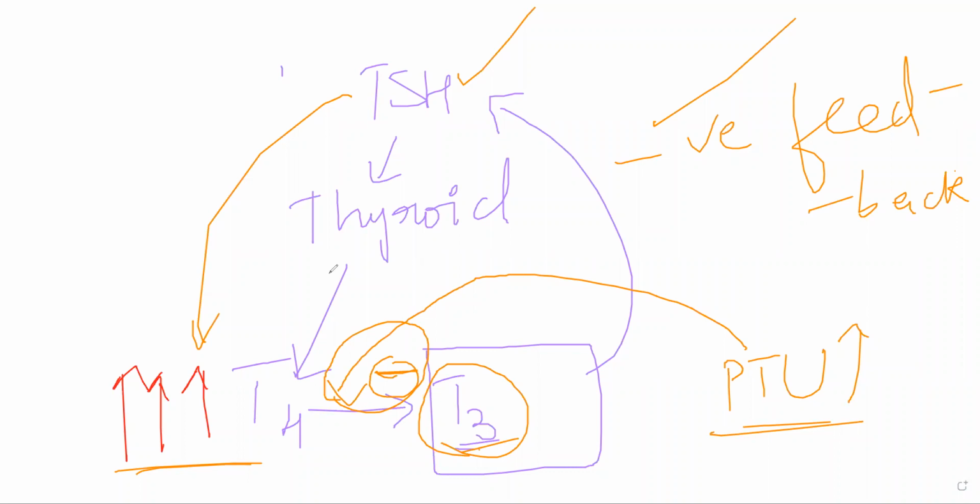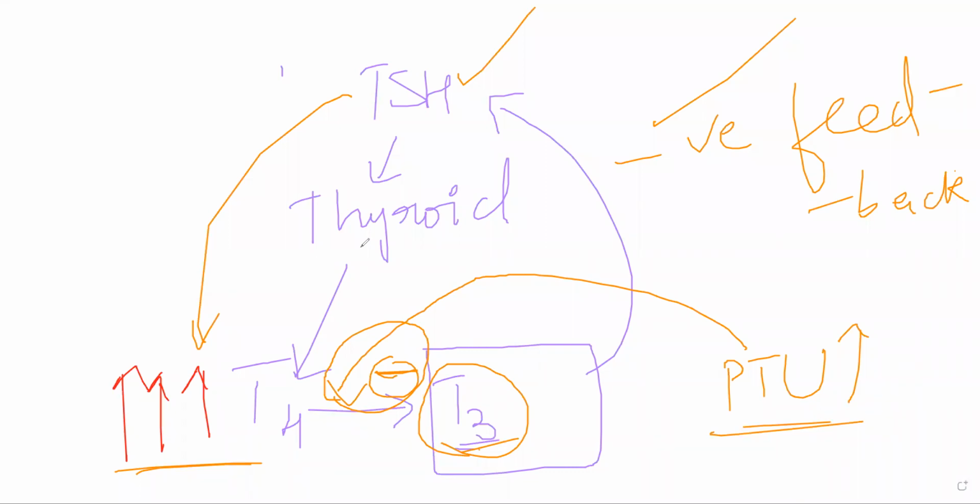I hope you understood how this negative feedback loop works. If PTU is given in a normal dose, there is no problem. If an excessive dose is given, the negative feedback mechanism is stimulated even more, and that will lead to excessive stimulation of the thyroid, leading to more hormone being released.